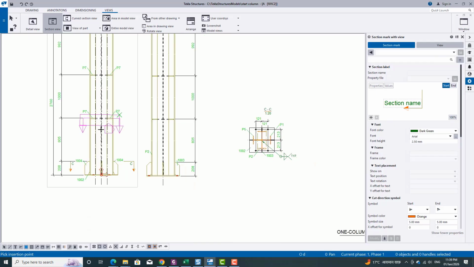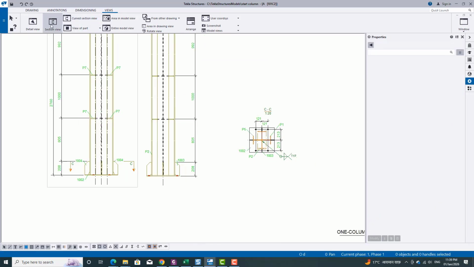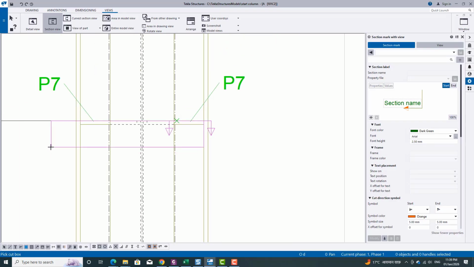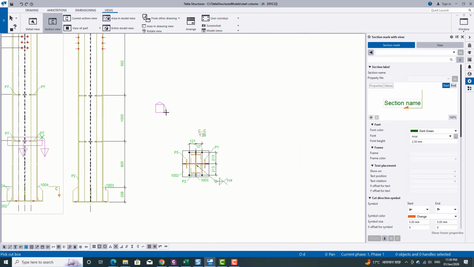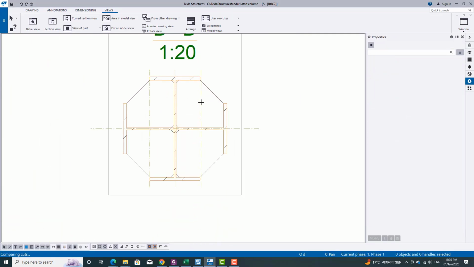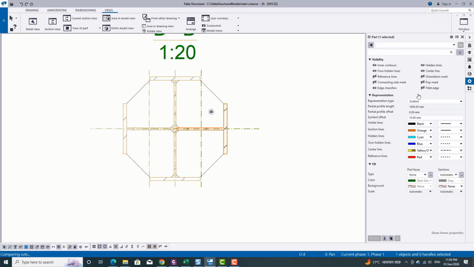Now again go to the section view and create one more section here. And move it here. This one is our center line, so just hide it.